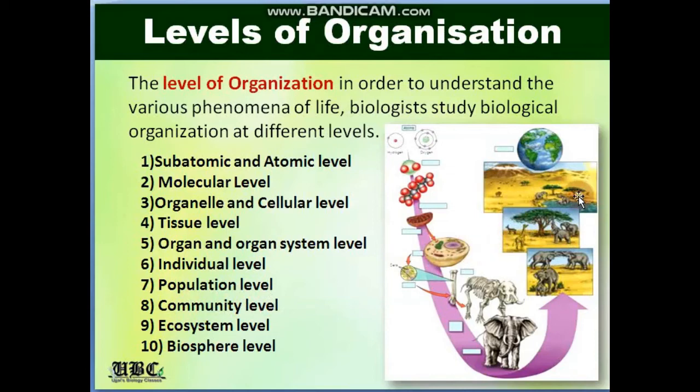Community of 2 to 3 species of organisms sharing a wide range of area is also known as the ecosystem level. And ultimately, the most organized level of organization is the last, the biosphere level. So the biosphere level consists of a large number of ecosystems and all the diversified living organisms inside it.